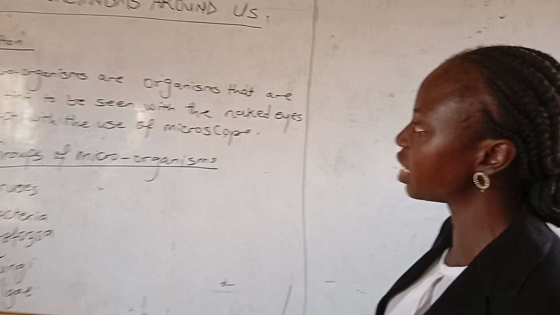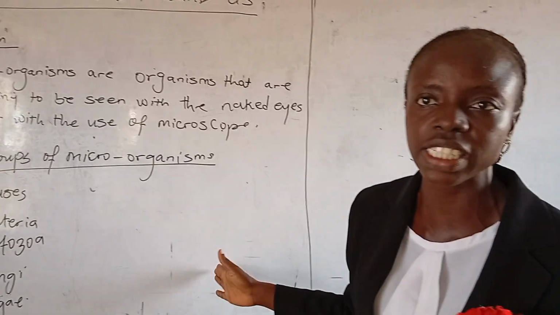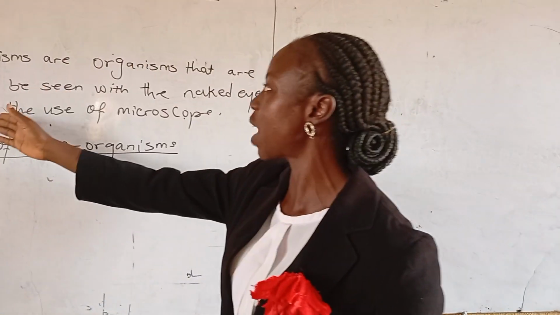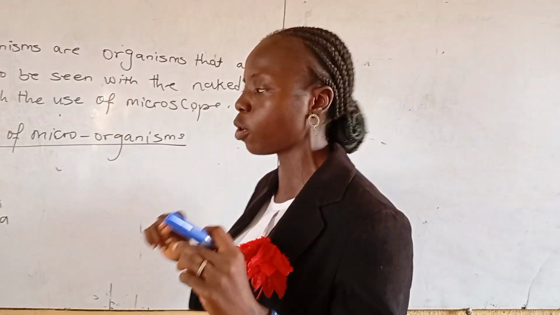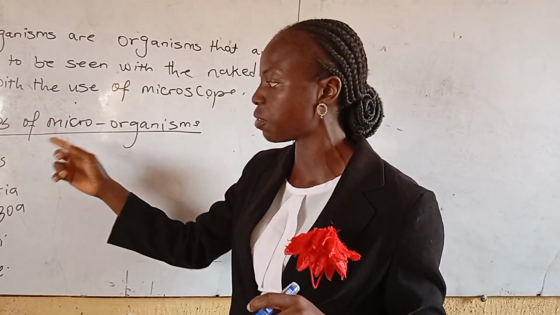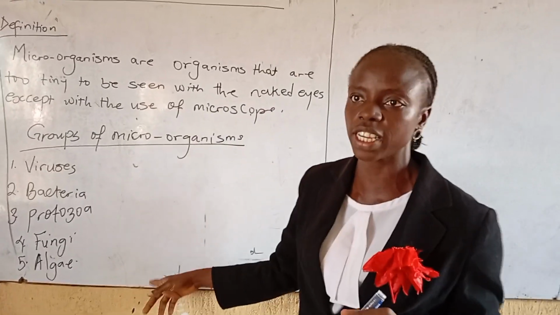From what I have explained now, I believe we have a kind of knowledge of what microorganisms are. I'll quickly go over them again. We talked about the fact that microorganisms are organisms that are too tiny to be seen with the naked eye, but with the aid of a microscope. We have 5 groups of microorganisms: the viruses, bacteria, protozoa, fungi, and algae.